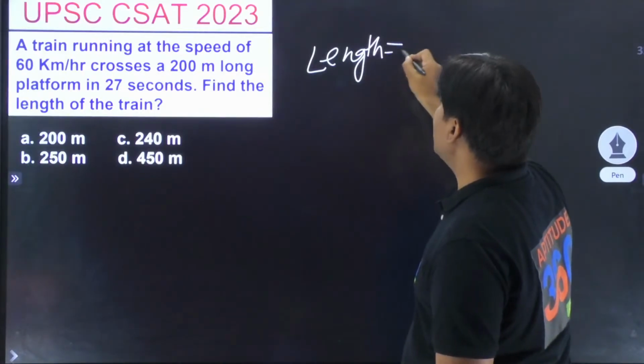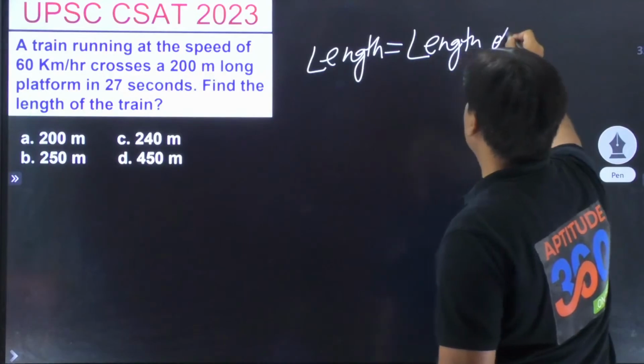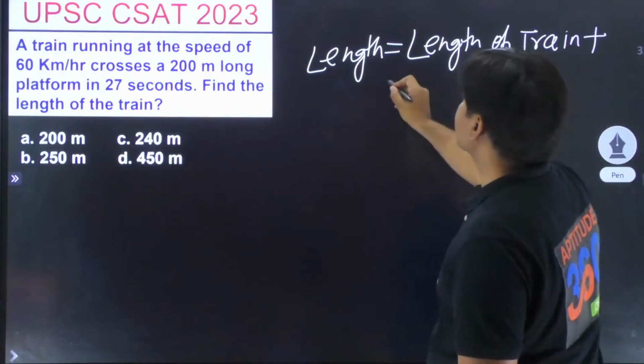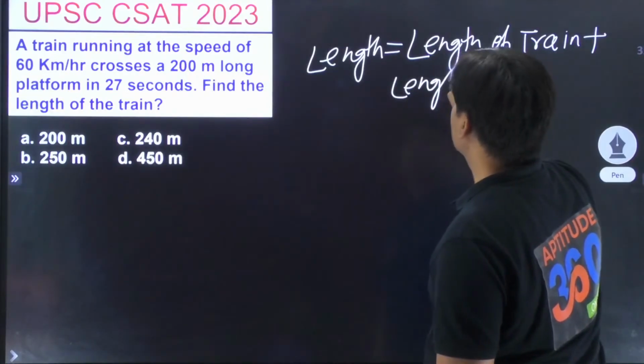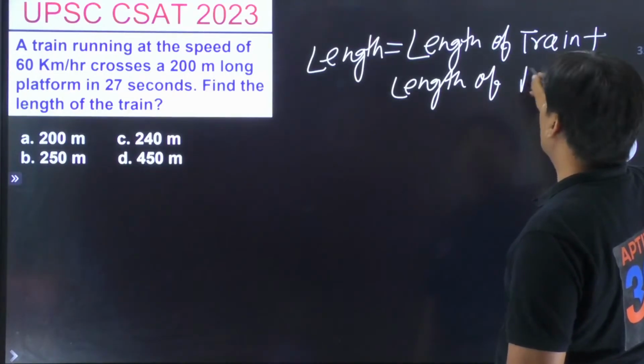It has to be length of train plus length of the platform.